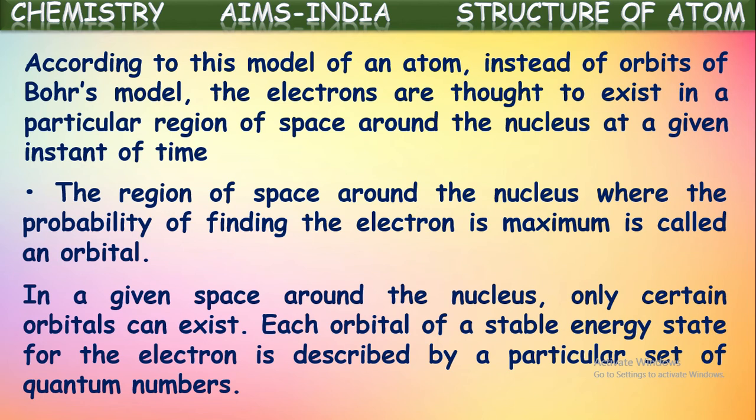So each orbital in any energy level is described by a particular set of quantum numbers. Let us see these quantum numbers. What are these quantum numbers? How are they determined?